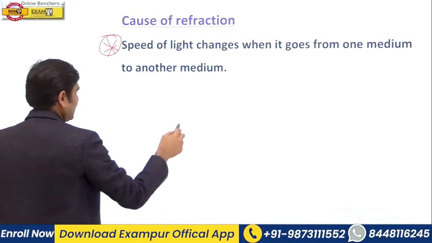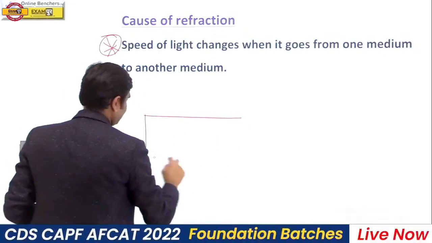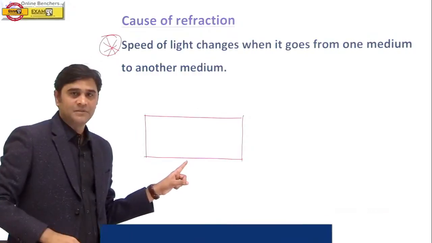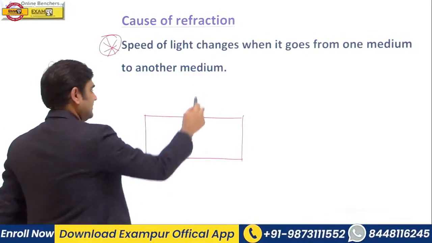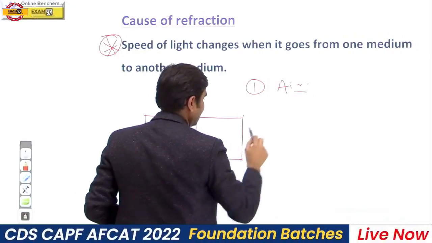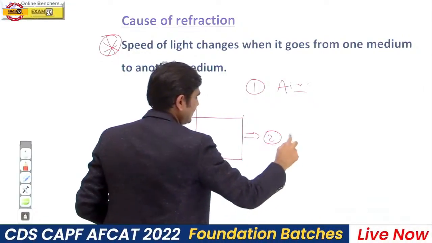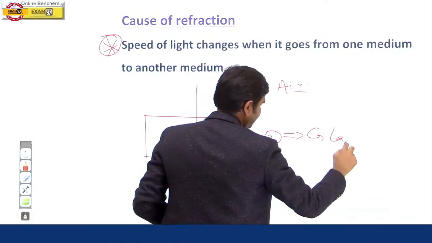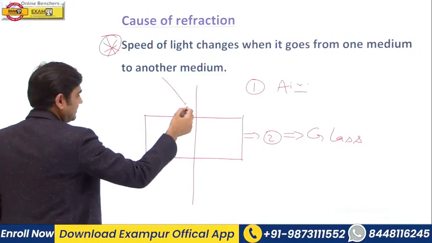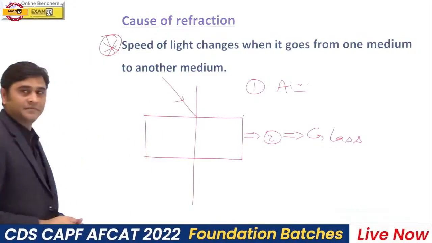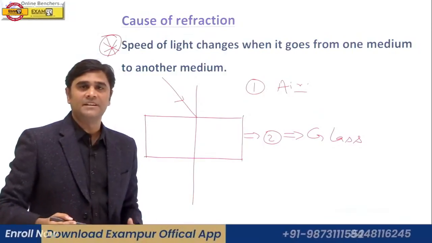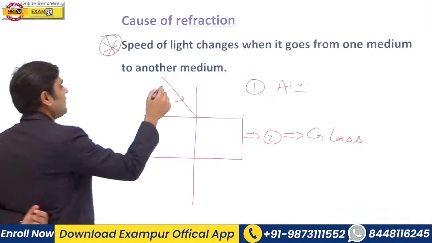For example, let me explain with the help of a diagram. Suppose this is a glass slab which is placed in air. The first medium is air, and the second medium is glass. Suppose a light ray travels from air to glass. Tell me the speed of light in air or vacuum.